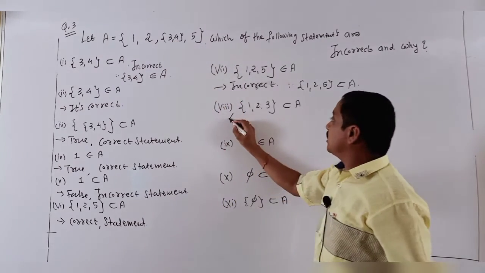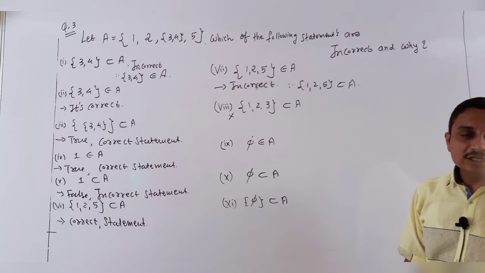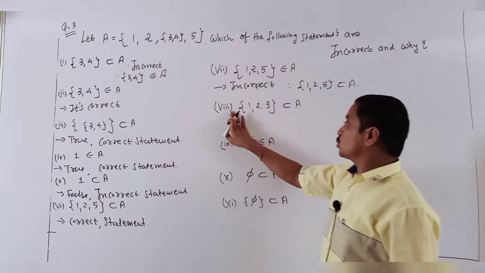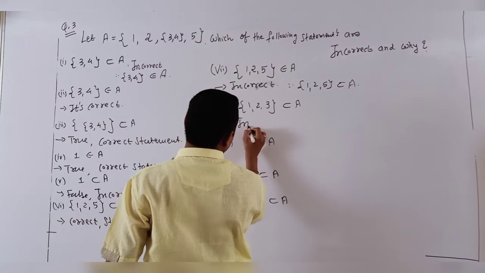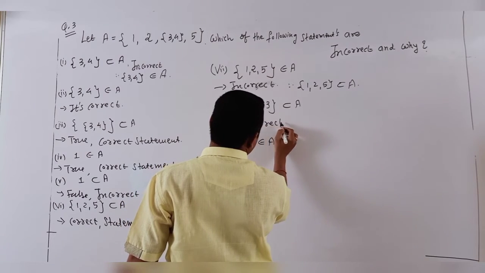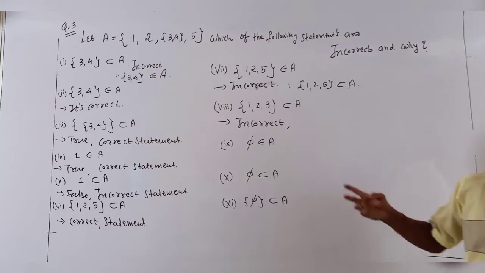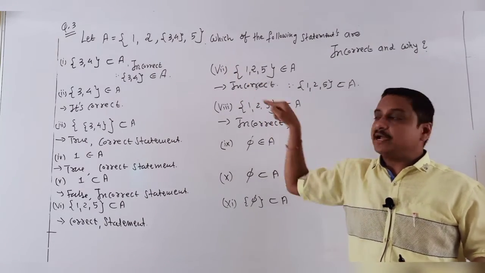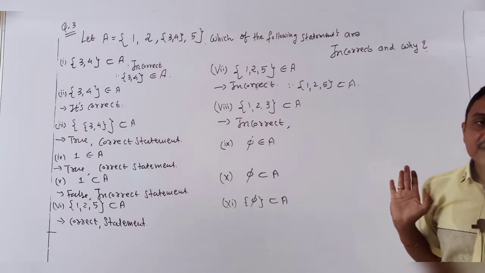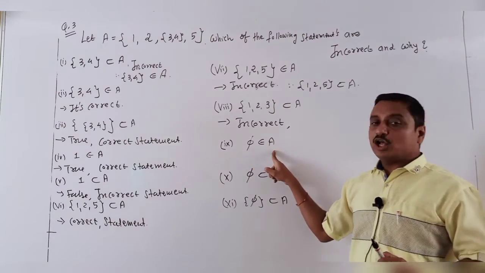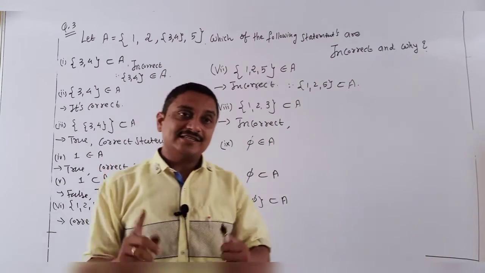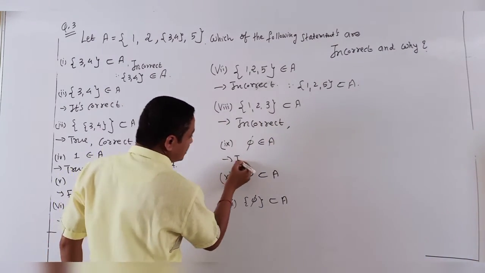So actually this data is wrong. It means the question is wrong, so I show it is incorrect. According to the solution, you did not define that 3, 4 are combined here, so you only show it is incorrect. Null set belongs to A? No, the null set is a subset of every set. It is incorrect.